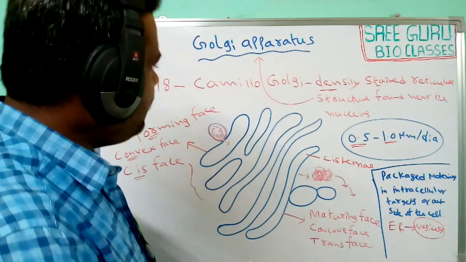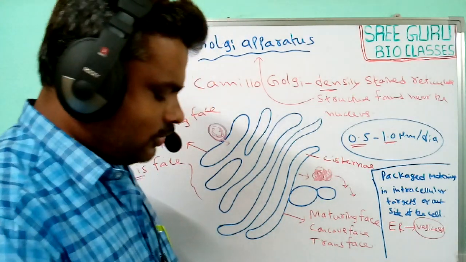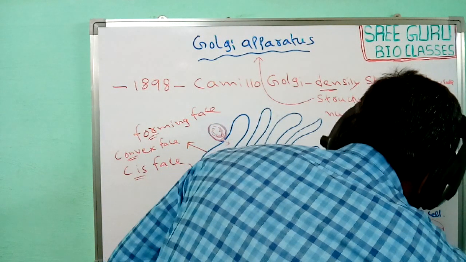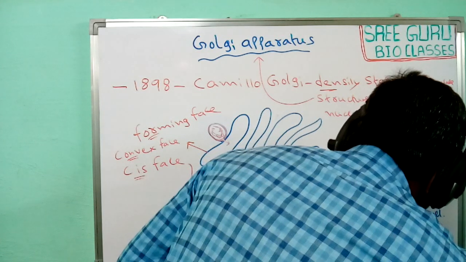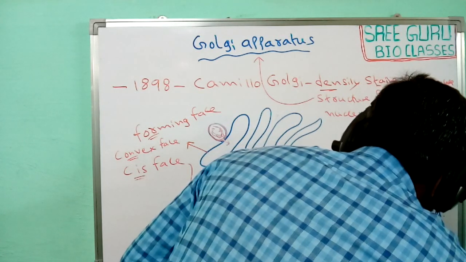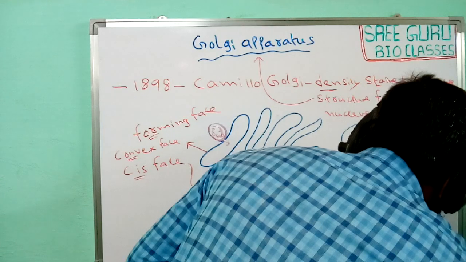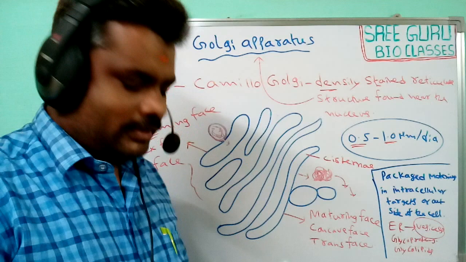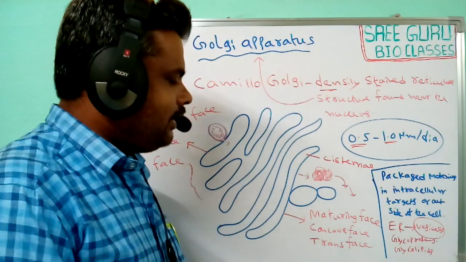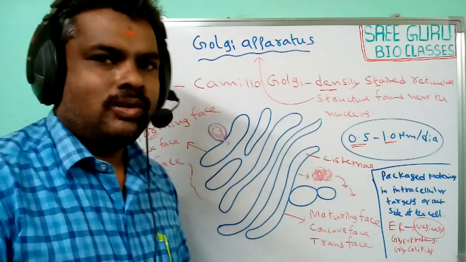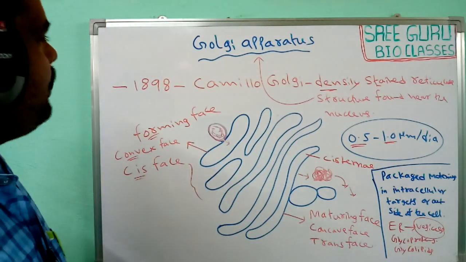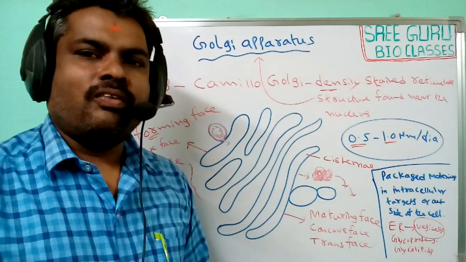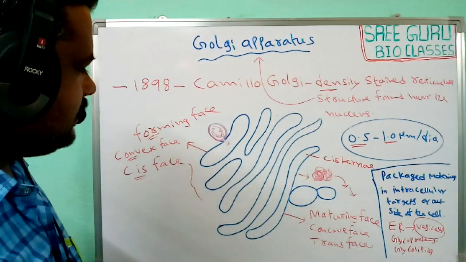Next, the Golgi apparatus are also involved in the synthesis of glycoproteins and glycolipids. So this is the simple structure and function of the Golgi apparatus.